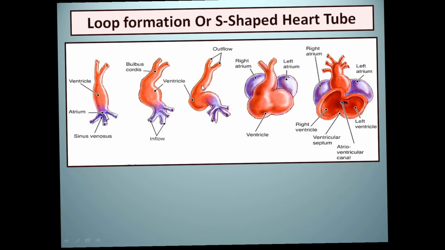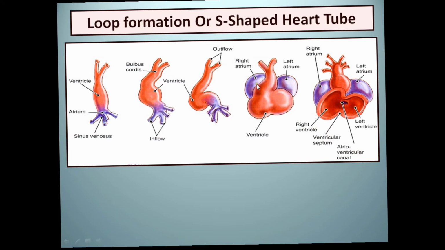It protruded out, it grew out, and it pushes itself ventrally, and it pushes the venous end dorsally and medially. So the arterial end reaches the ventral aspect of the developing heart, and the venous end, due to the bending of the heart tube, is pushed posteriorly and reaches the posterior aspect, but they are still in a single tube.